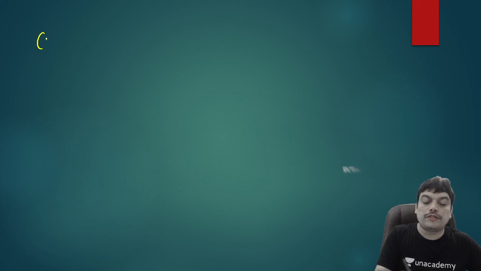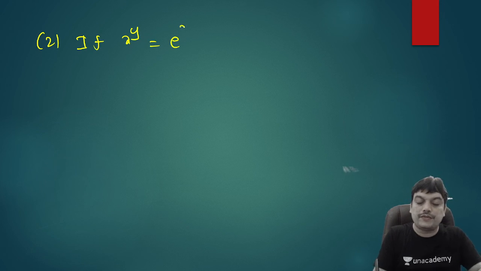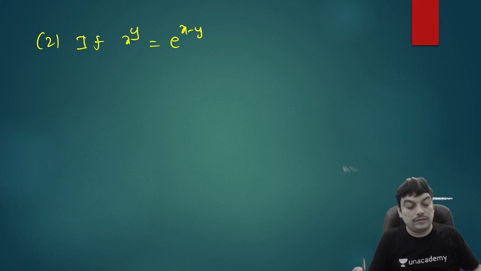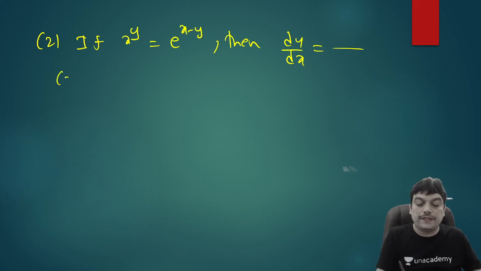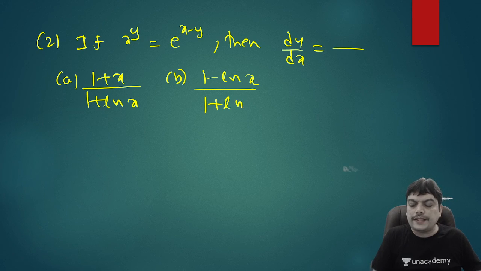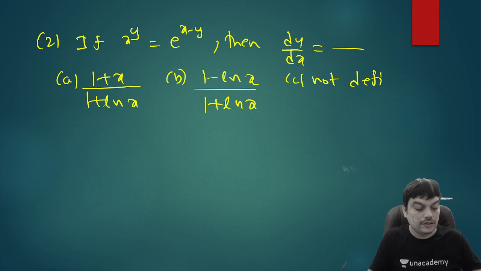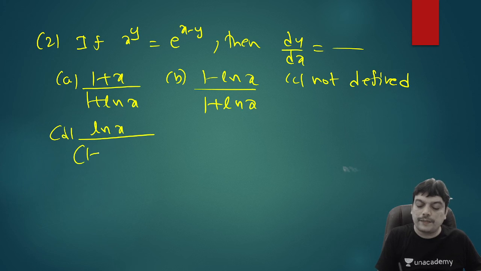So now we'll take up one more question. If x to the power of y equal to e power x minus y, then what is the value of dy by dx? So let me give the options. The first option is 1 plus x divided by 1 plus ln x. Second option, 1 minus ln x by 1 plus ln x. So ln x means logarithm to base e. Third option is not defined. And fourth option is ln x by 1 plus ln x whole square.